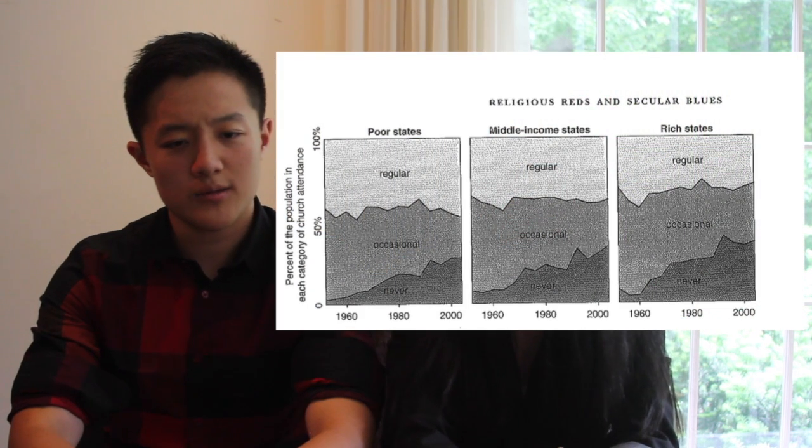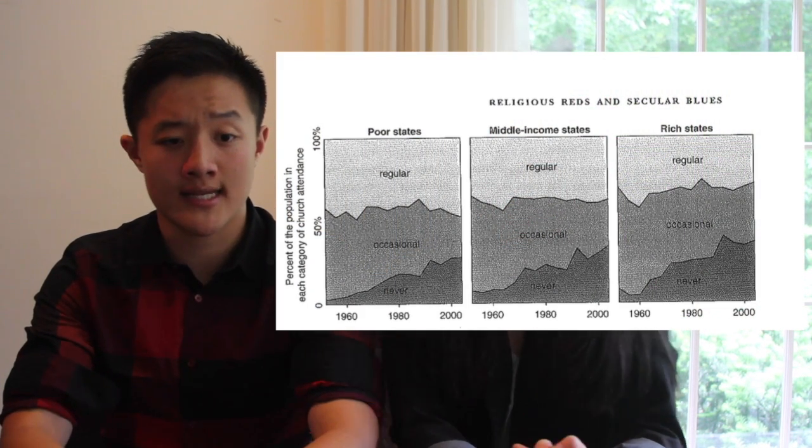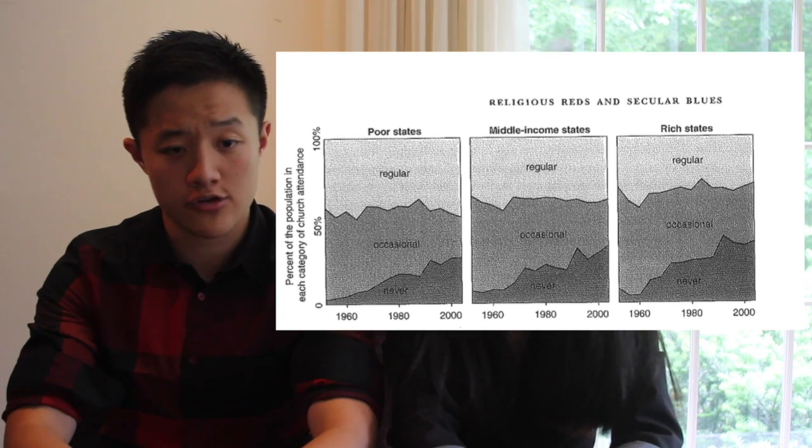So anyways, how about you tell me about religion then? Sure. Well, take a look at these charts. What do you see? Well, from what I can tell, it looks as if the richer class tends to go to church less and the poorer class tends to go to church more. Yes. What else can you assume from this information?